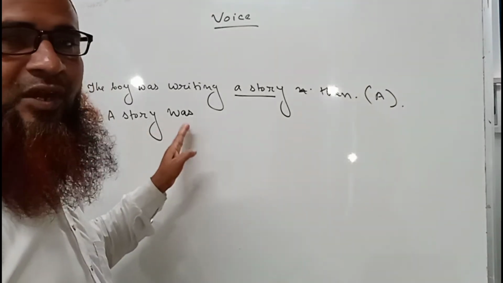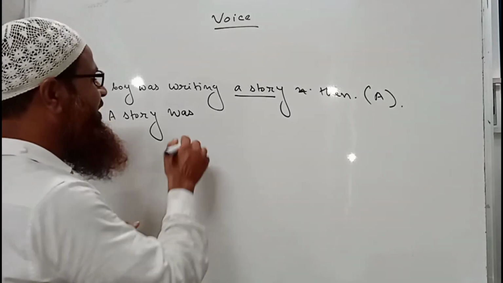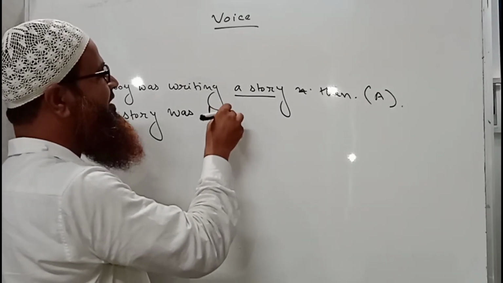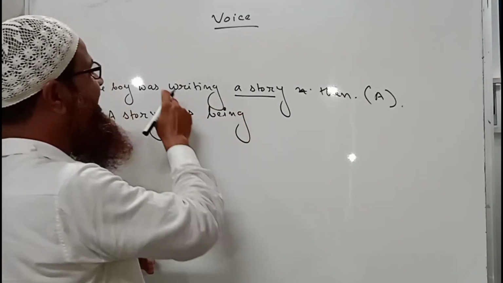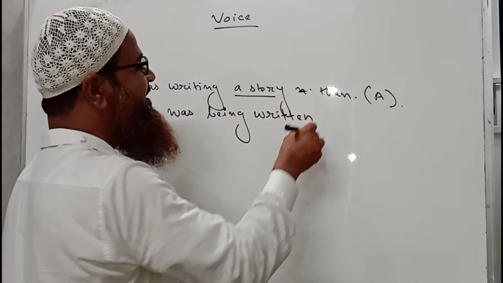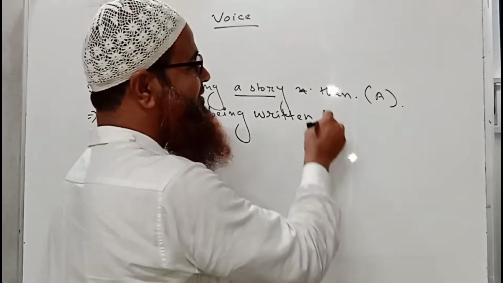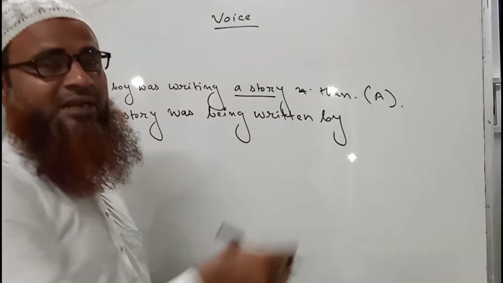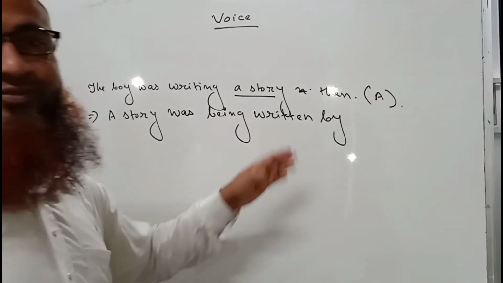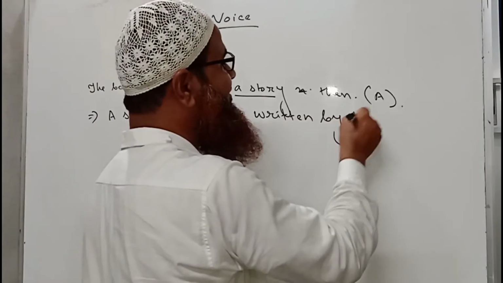So I hope you have already remembered it, yet I am reminding you again. Okay, a story was being. Then we have to use the past participle form of the main verb. A story was being written by the boy. We have to write by and the subject will here become the object. So a story was being written by the boy.